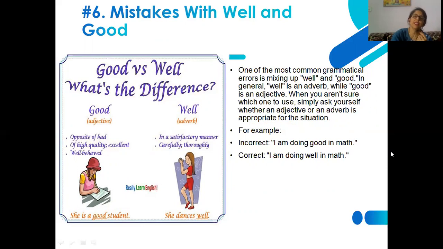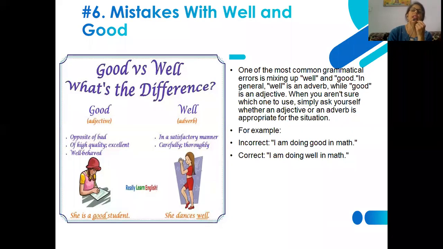Such as in the example, "I am doing good in maths." Here, doing good is used in the form of an adverb, although good is an adjective. So if we are in need of an adverb, we should use well.